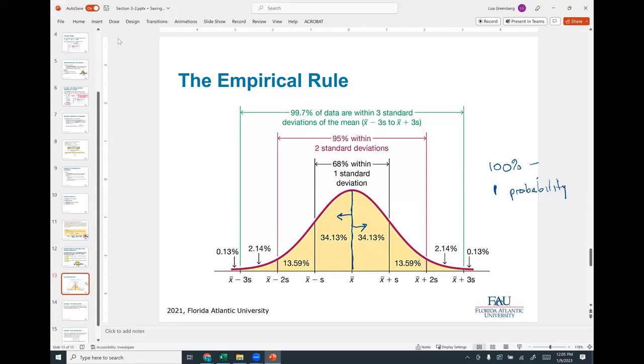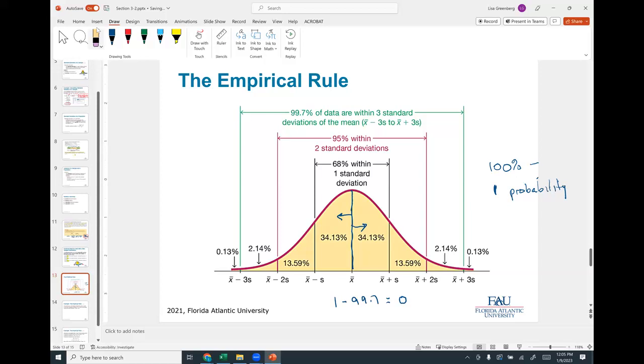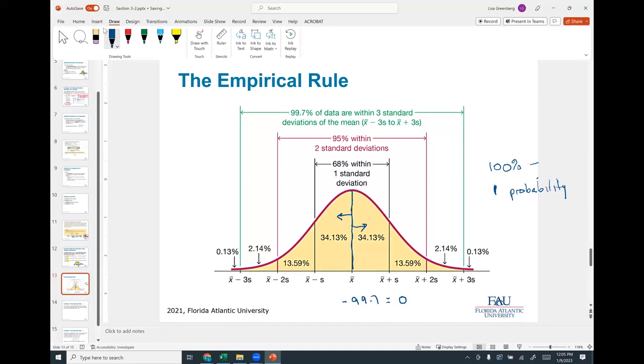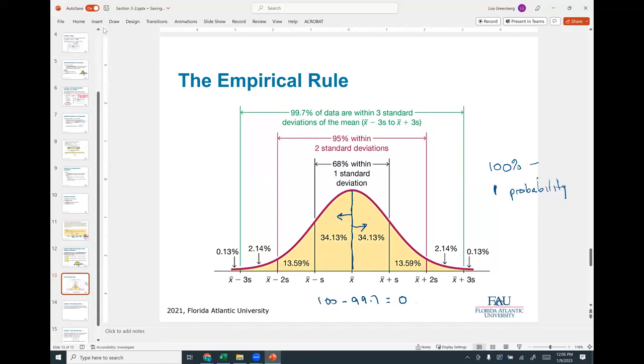And what else do I want to say about this? Oh, if I want to find out what is more than 3 standard deviations away, I could say 1 minus 99.7, which is equal to, actually, it would be 100 because this is in percentages. So this would be not 1, but 100 minus 99.7, which is equal to 0.3%.